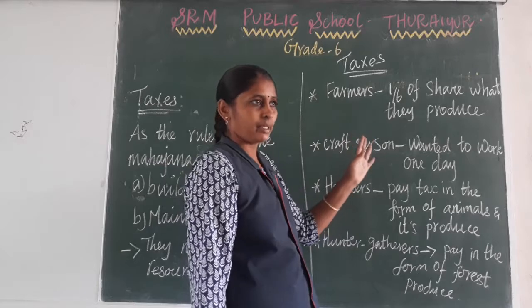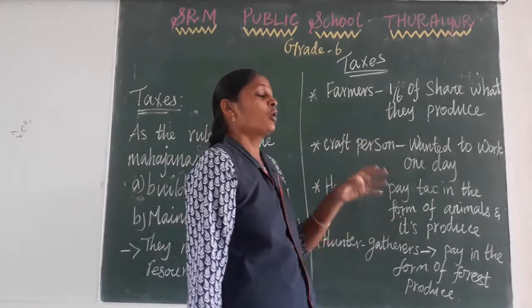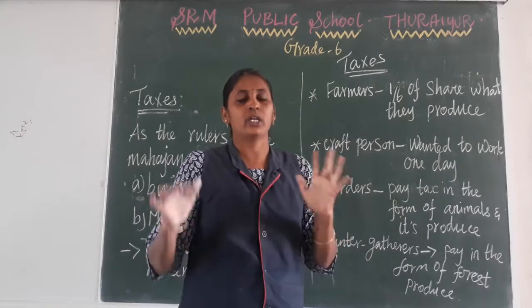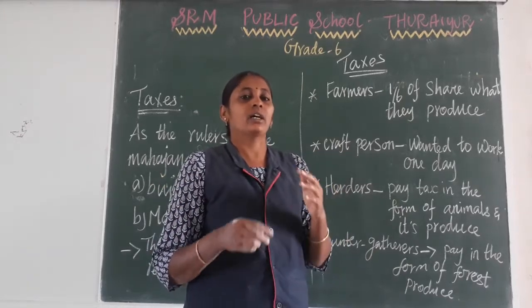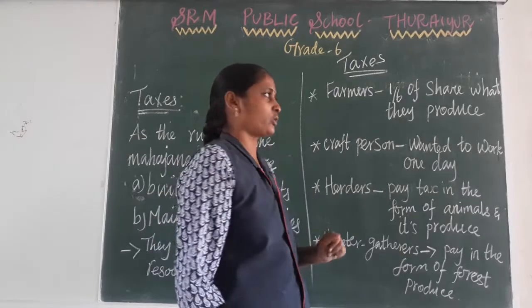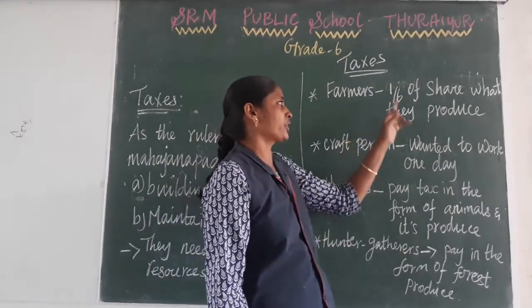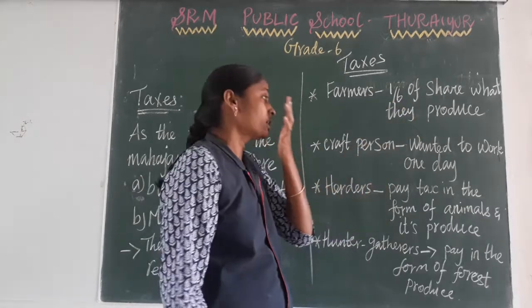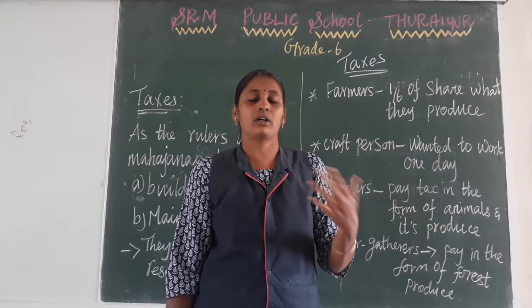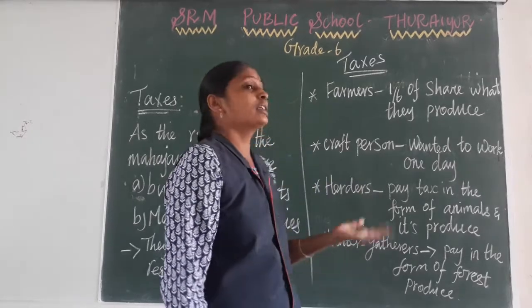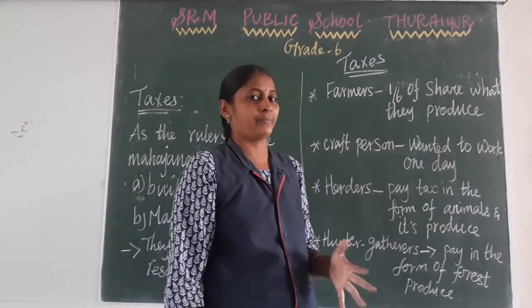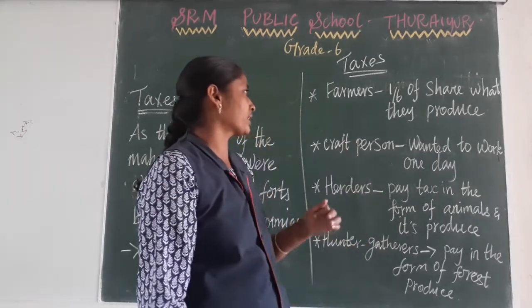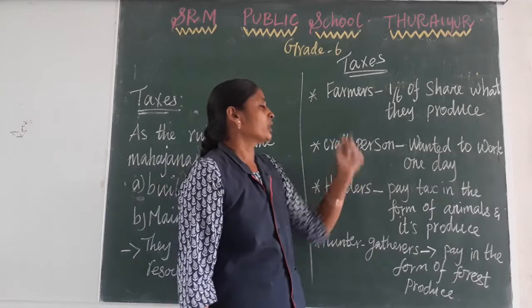Okay, so from farmers, how do they collect tax? It is based on what they produced. Suppose the farmer produced 100 sacks of wheat, out of that they collect a particular ratio. One-sixth share was collected as a tax. That is called bhaga. One-sixth of the share of what they produce is collected from the farmers.